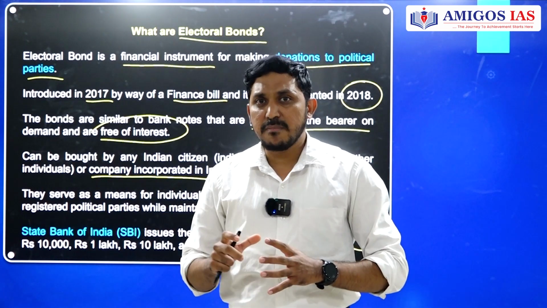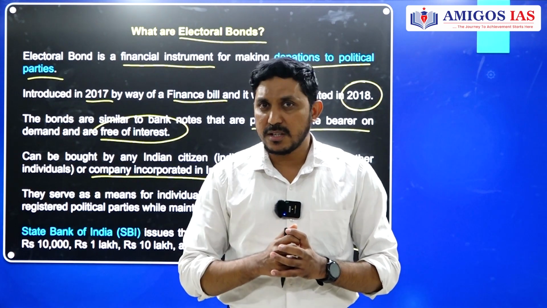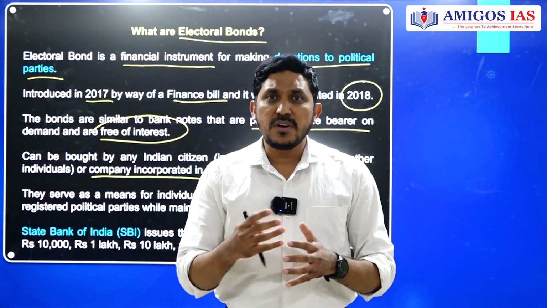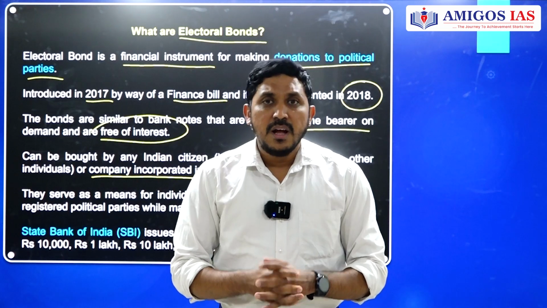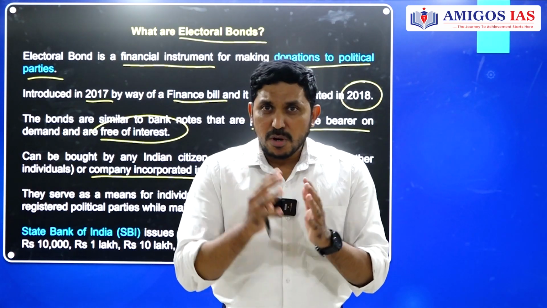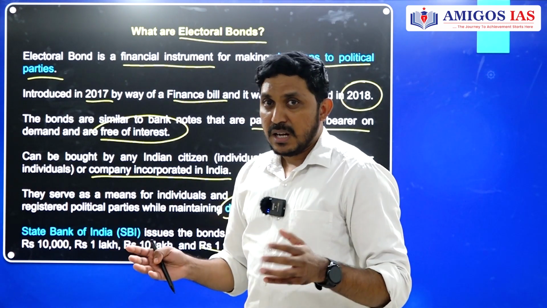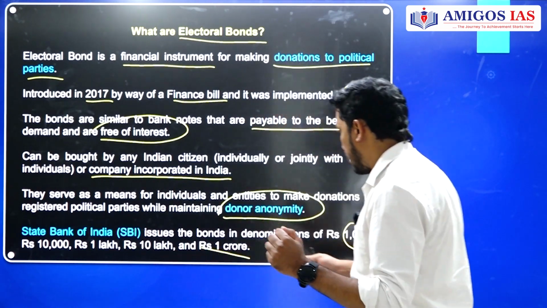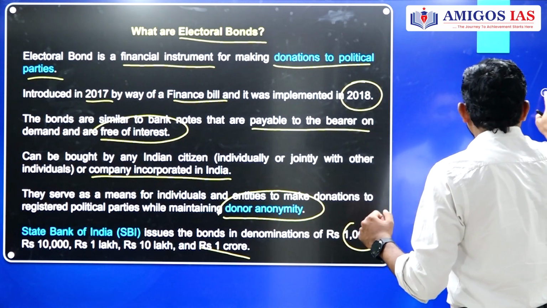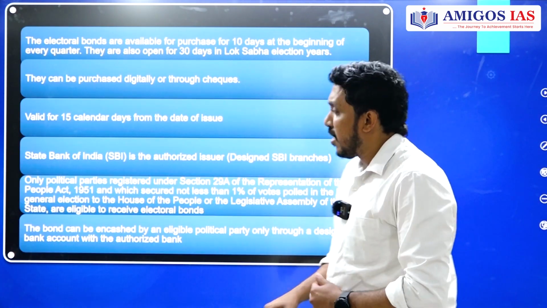So the rationale behind this policy, as the government has told at the time, is to remove any kind of cash transactions. That means now if I have this electronic mode of transfer, I will be able to track the money. That is what the government has told. But there are many problems with this. We will be discussing those aspects as well. So now, next, here are some of the features we can understand.